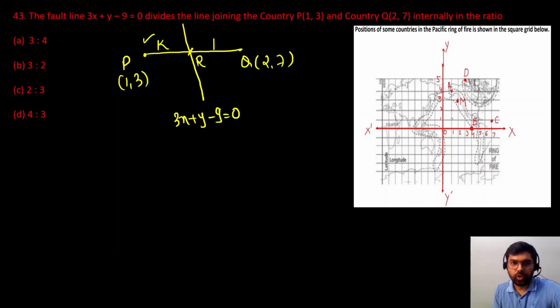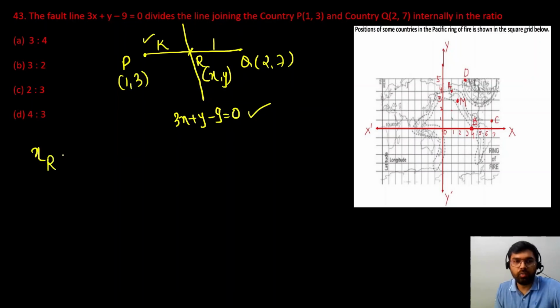So first of all, what will we do? We will find the coordinates of R. Let the coordinates of R be x and y. We'll find the coordinates of R, x and y, in terms of k, and whatever coordinates we get in terms of k, we will substitute in this given equation, because this point R will lie on this line only.